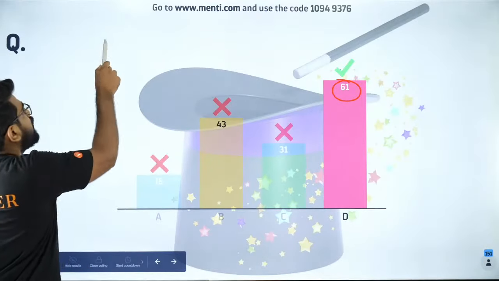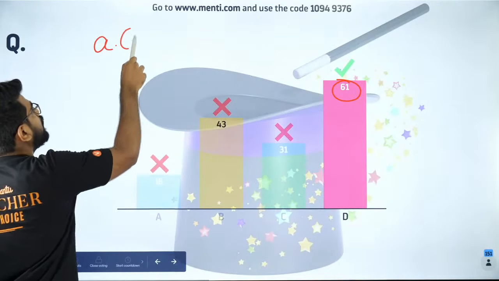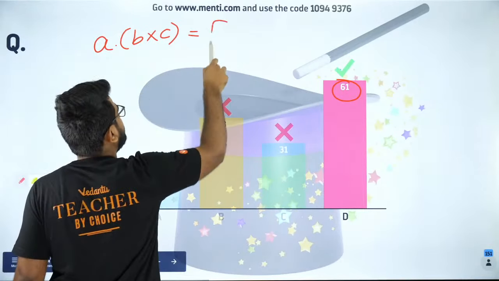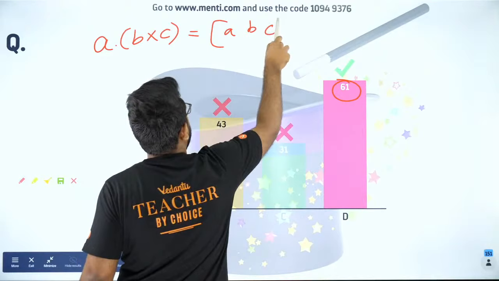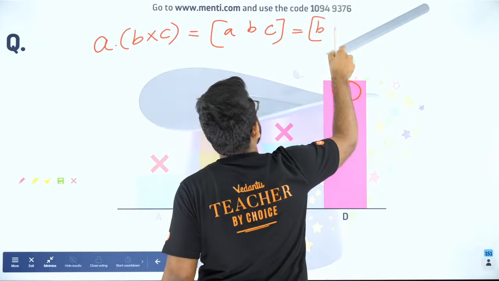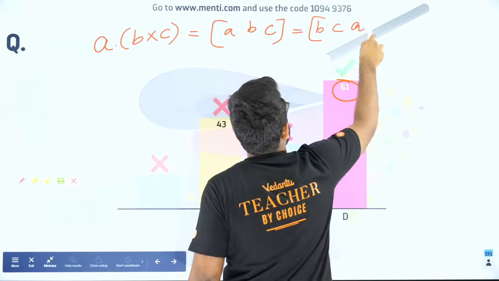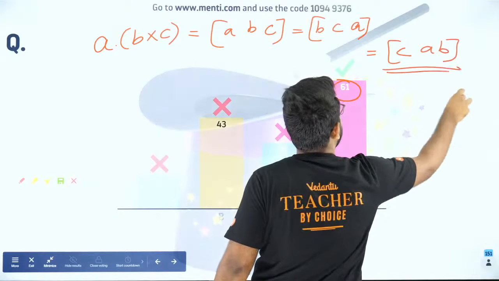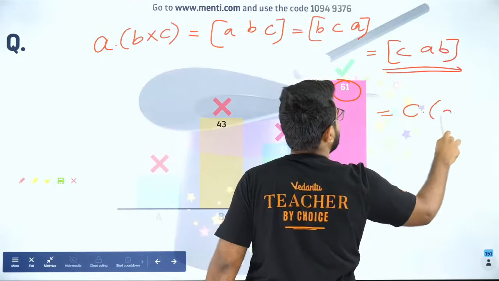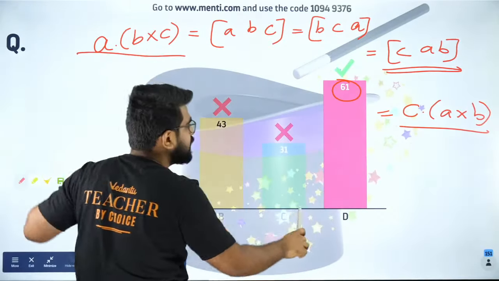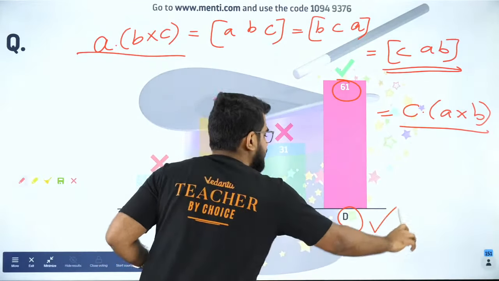Okay, so guys, they asked you what is A dot B cross C equal to. So A dot B cross C is nothing but box of ABC. And guys, box of ABC is equal to box of BCA, and that is equal to box of CAB. So they gave you CAB in the option, right? C dot A cross B is also the same. So this and this are equal. That is why option D, my dear students, is correct.